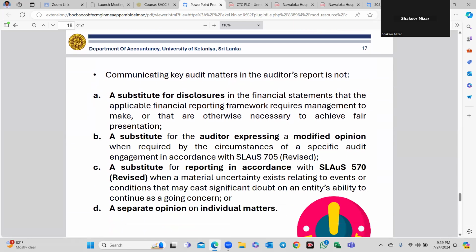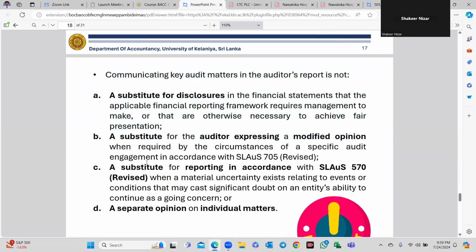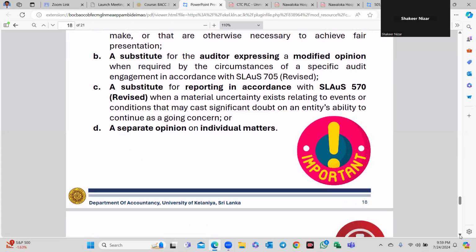Communicating key audit matters in the auditor's report is not a substitute for the disclosures in the financial statements, nor a substitute for a modified opinion. It is not a substitute for reporting in accordance with SLAuS 570, material uncertainty that may cast significant doubt on the ability to continue as a going concern. That is not a substitute for the going concern reporting as a key audit matter. A separate opinion on the individual matters is not applicable under this SLAuS 701.